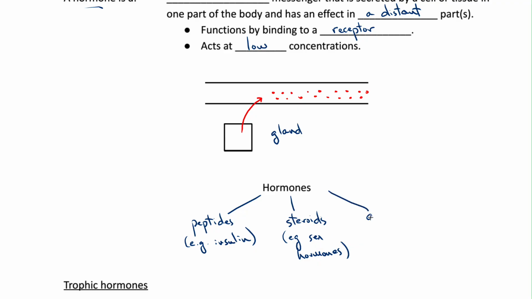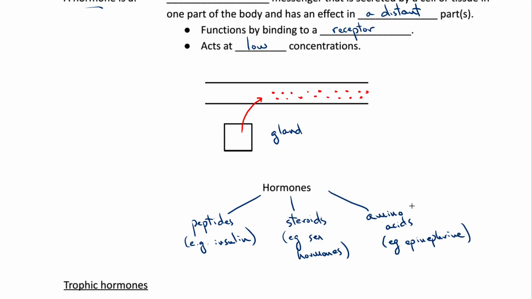And then there are amino acid hormones, made from amino acids. An example of this would be epinephrine, also called adrenaline. And hormones made from amino acids sort of share characteristics of the peptide and steroid hormones.